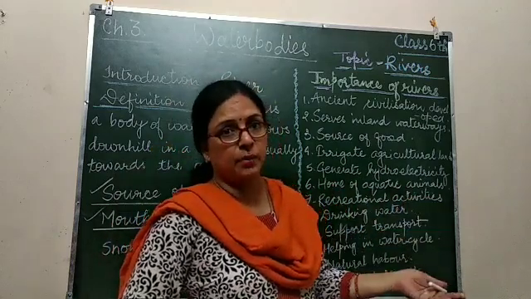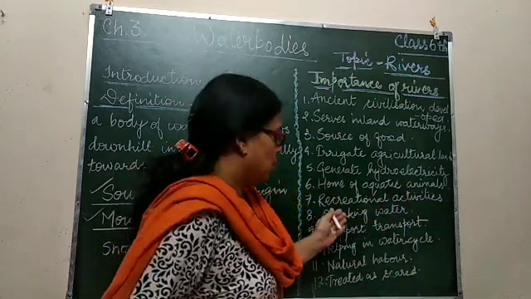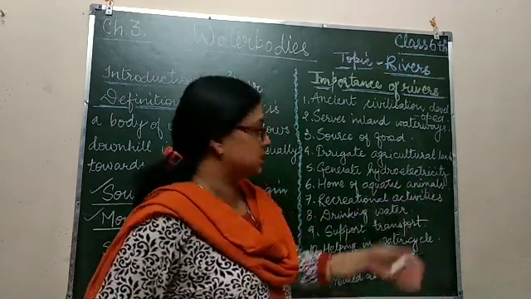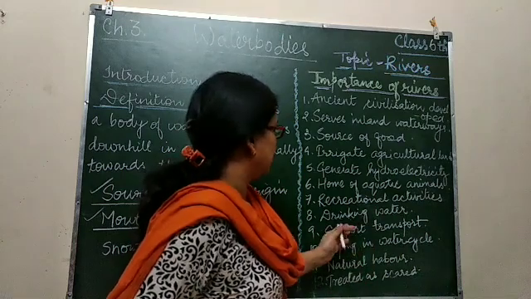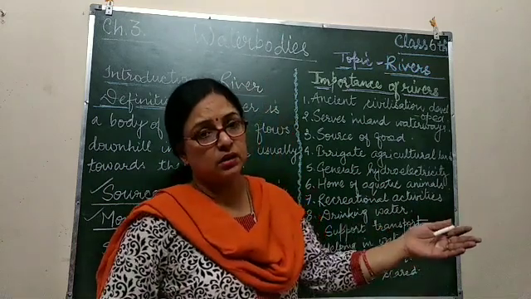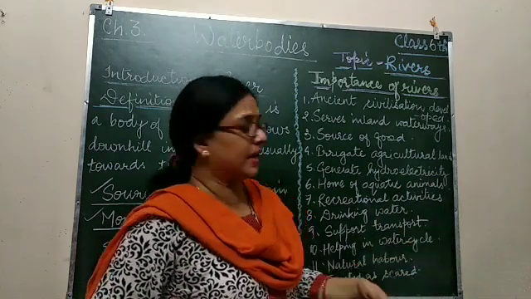Recreational activities take place. Rivers facilitate drinking water to the cities, to urban and rural areas, and support transport of products from one place to another.